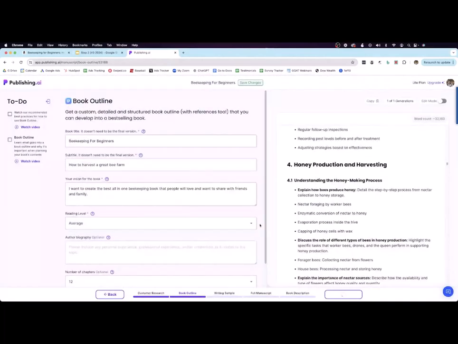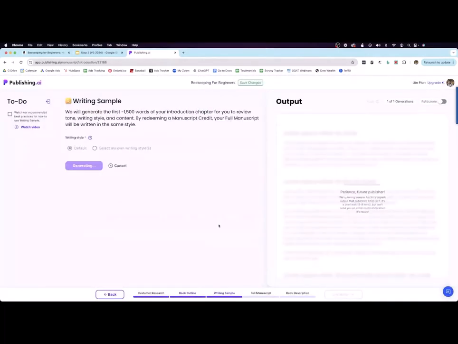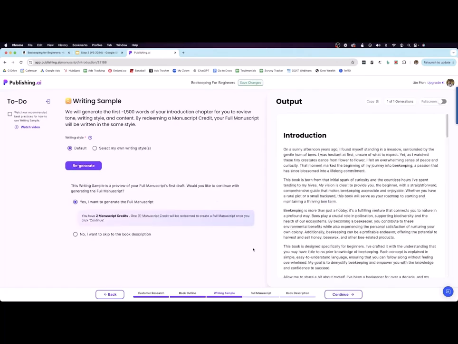So yes, continue. And before it actually writes the full manuscript, what it's going to do is it's going to do a writing sample. So about the first 1 to 1.5 chapters, it's going to give you as a preview. That way you can read it and just make sure that you're happy with the style, with the tonality, and how it's writing for you. So we'll just wait for that, and then we'll be back. And we are back. The writing sample took 1 minute and 27 seconds to write, and here it is.